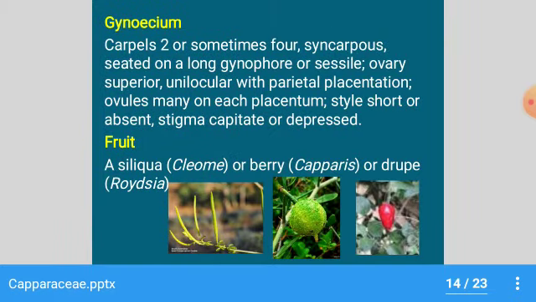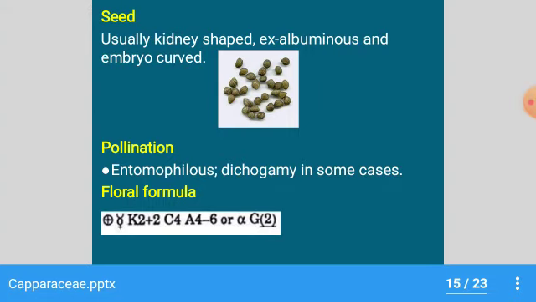Gynoecium: generally carpels 2 or sometimes 4, syncarpous, seated on a long gynophore, sometimes sessile, ovary superior, unilocular with parietal placentation, ovules many on each placenta, style very short or absent, stigma capitate or depressed. Generally, the fruit is a siliqua type in Cleome, a berry type is present in some species of Capparis, and a drupe type is present in Rhodesia. Seeds are generally kidney shaped, exalbuminous, and the embryo is curved.